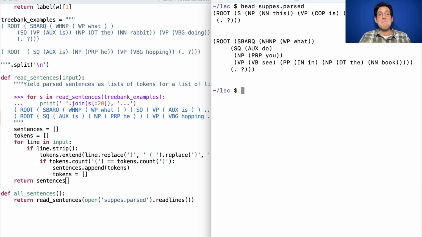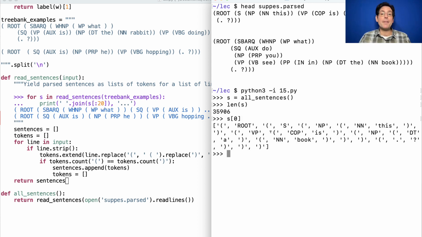So if I look at the first 10 lines of this file, which is what the program head does, I see two examples. It should be the case that when I get all the sentences from that file, of which there are over 35,000, and I look at the element at index 0, I now have a list that represents this one. Open parenthesis, root, etc., etc. This is a book, question mark. Here's a useful Python list representing what was in the file in the first place with a few lines of code. Next, we'll have to figure out how to turn it into a tree.